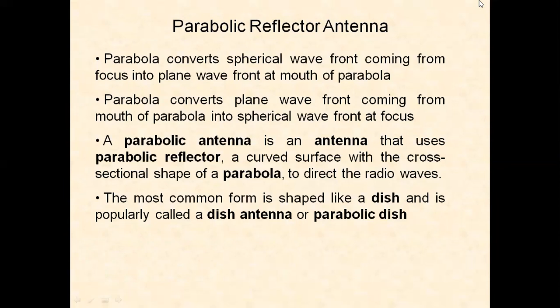At the focus point we have the primary feed. Those spherical waves coming from the focus are converted by the parabola into plane waves, straight-line plane wavefronts at the mouth of the parabola.